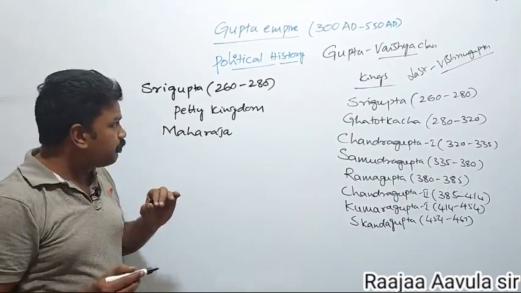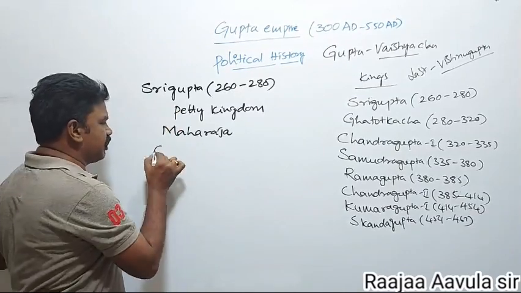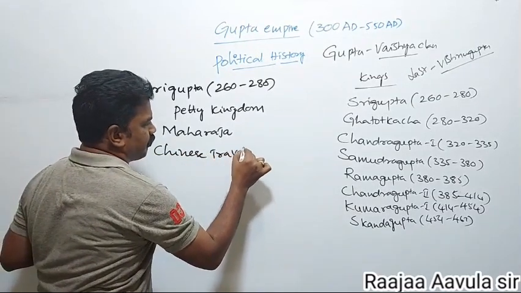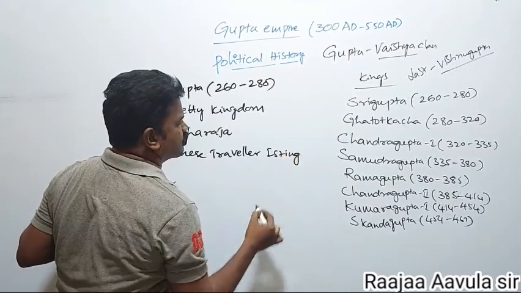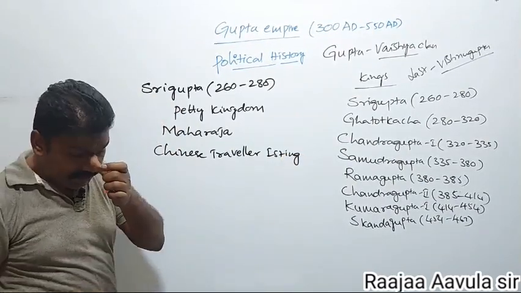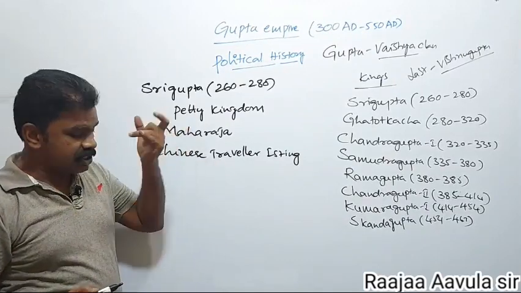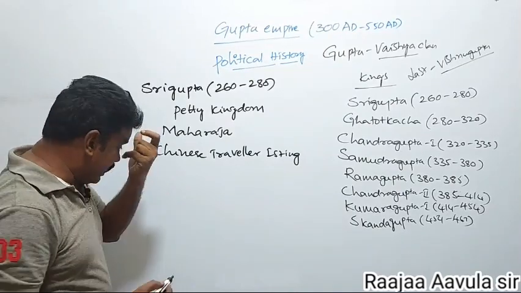And about Sri Gupta, there are some evidences like the Chinese traveler Yiching. Chinese traveler Yiching, he gave accounts about the Gupta's period. Yiching wrote about Sri Gupta, mentioned as Chalikita Maharaja.